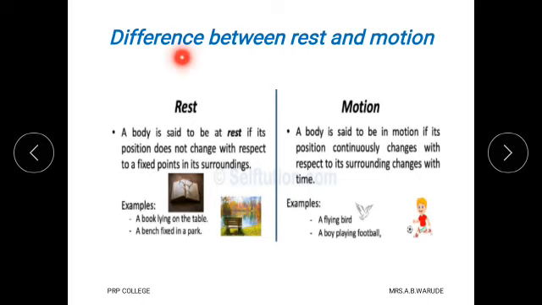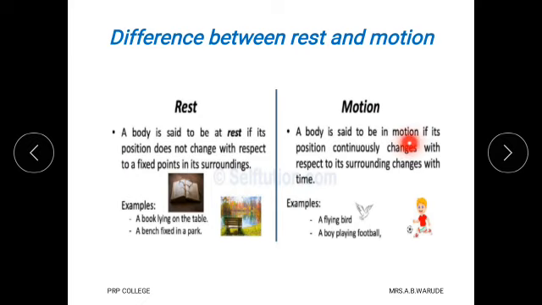Then what is the difference between rest and motion? A body is said to be at rest if its position does not change with respect to fixed points in its surroundings. For example, a book lying on the table. Second example is a bench fixed in a park. These two examples are at rest position.